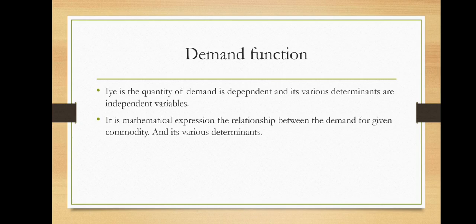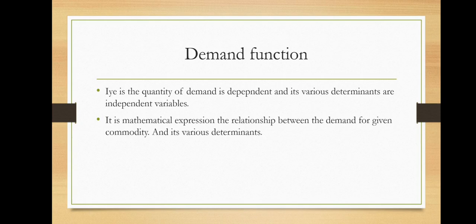The demand for tea in Maharashtra during 1 year depends upon the per capita income, price of tea, price of coffee. Even you can think about the price of other tea also, because there are a number of competitors present in the market. Also you have to think about habit. Those having the habit of drinking tea can only purchase tea. Whenever you produce any commodity, you should think about all the determinants, whether they affect positively or negatively.